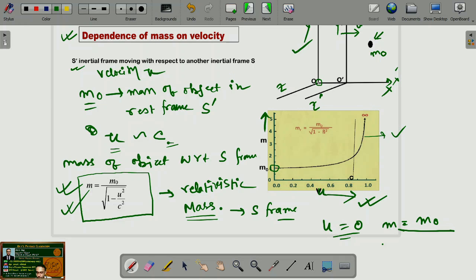Whenever the velocity reaches the speed of light, u square by c square will be almost 1, so m would tend to infinity. That's why it tends to infinity as it approaches the value of c. So this is the nature of the relativistic mass versus velocity graph.